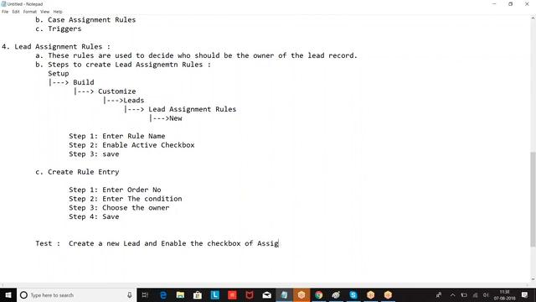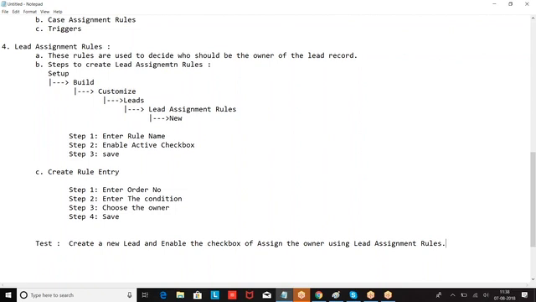Create a new lead and enable the checkbox of assign the owner using lead assignment tools. Then you can check who is the owner of the lead. People are good with this concept?